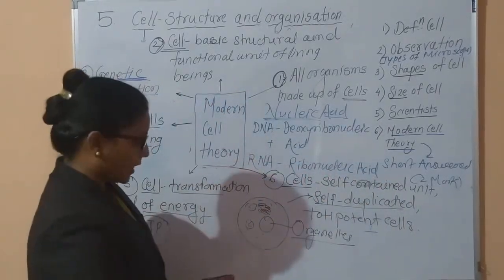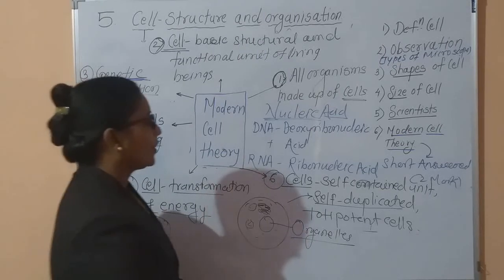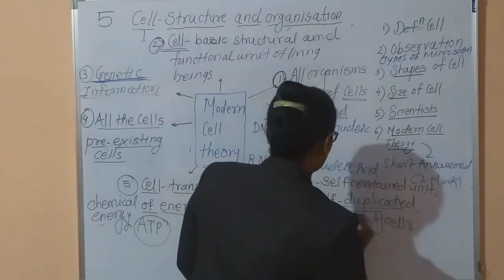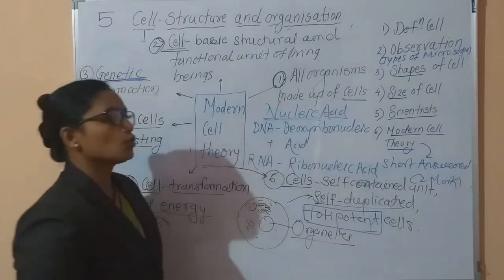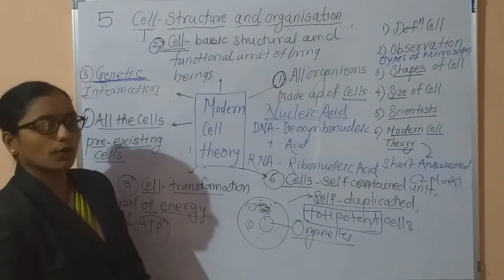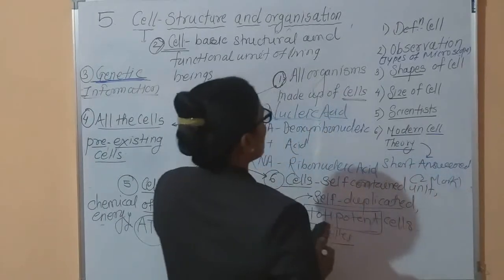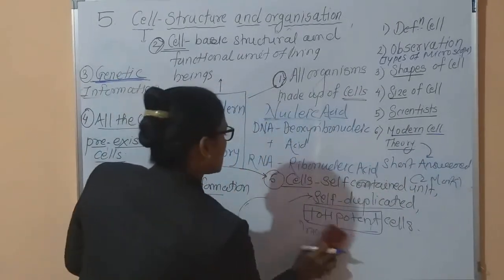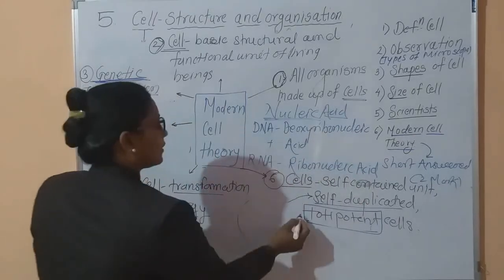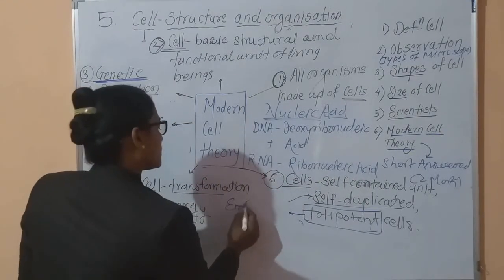And some cells are totipotent cells. Now this is one of the important terms, that is totipotent cells. Totipotent cells means these are the embryonic cells.